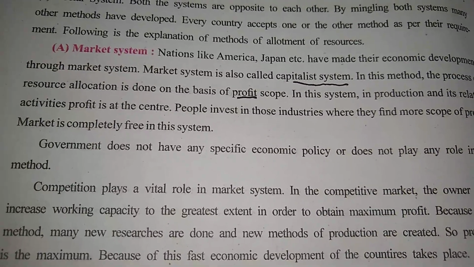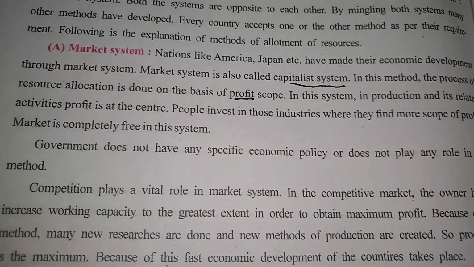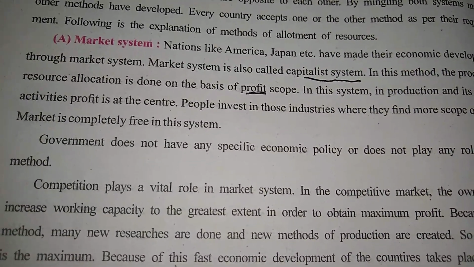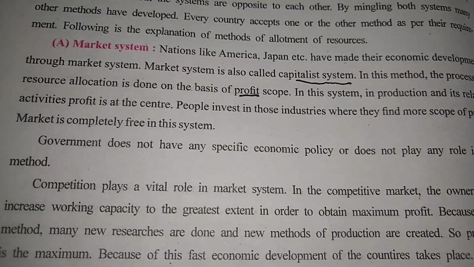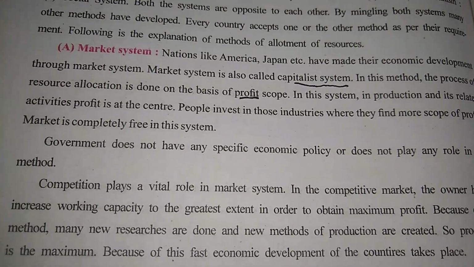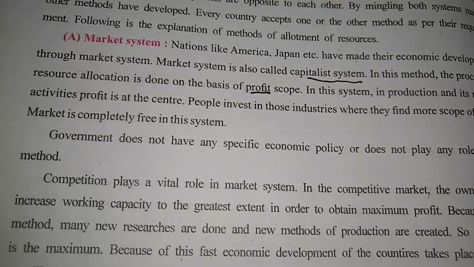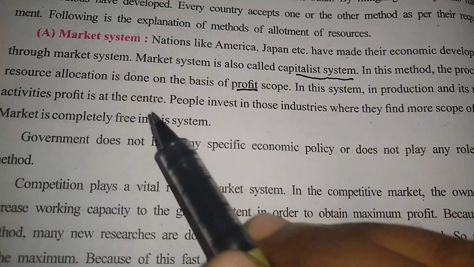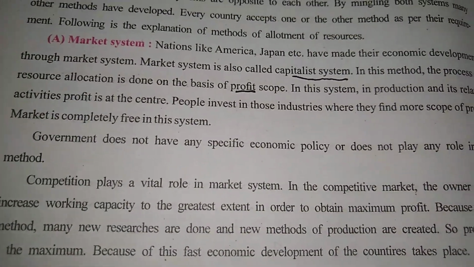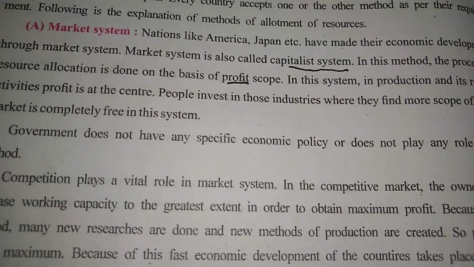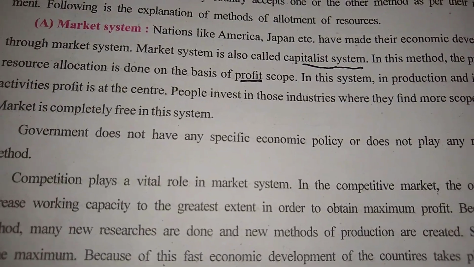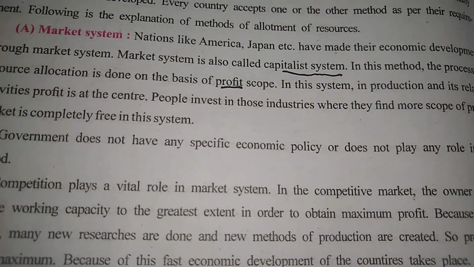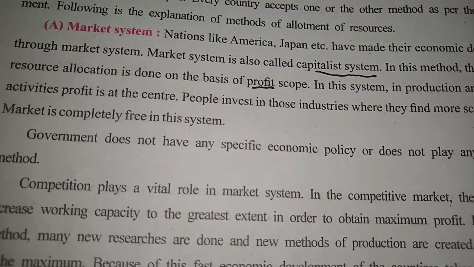Labor will go to the place where labor gets maximum salary. Capital, money will be invested in the place where it gets the highest interest. So all resource allocation is done on the basis of profit scope. The only aim of this system is to earn profit. That's it. Profit is the heart of the market system.